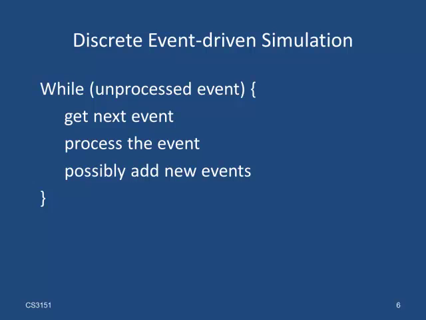The basic framework of the simulation is very simple. The simulator keeps generating the events that are happening, and while there is an event that has not yet been processed, we get such an unprocessed event, process it, and possibly add additional events that arise when processing the event. We will consider which kind of collection we need for this simulation framework, what are the operations on these collections, and then later how to implement these collections.